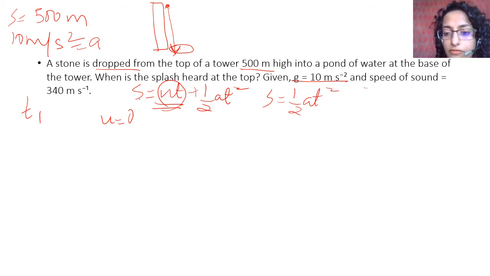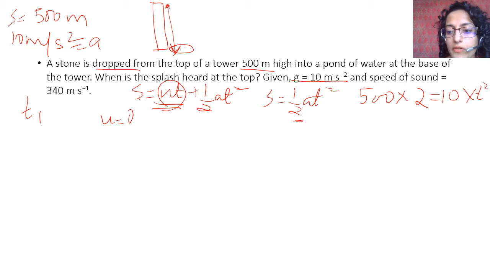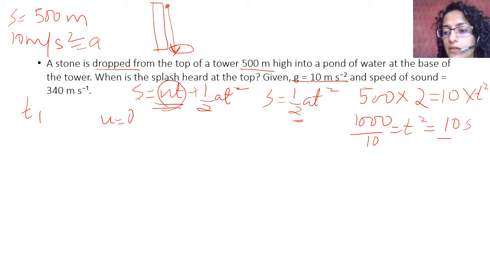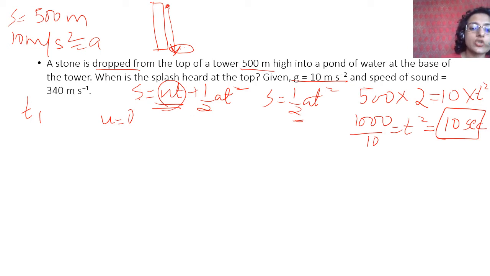We know S is equal to 500. 500 into 2 is equal to 10 into T square. 1000 upon 10 is equal to T square. This is 100. So T is equal to 10 seconds. So T1 is equal to 10 seconds. It takes 10 seconds for the stone to come from the top of the tower to the pond.